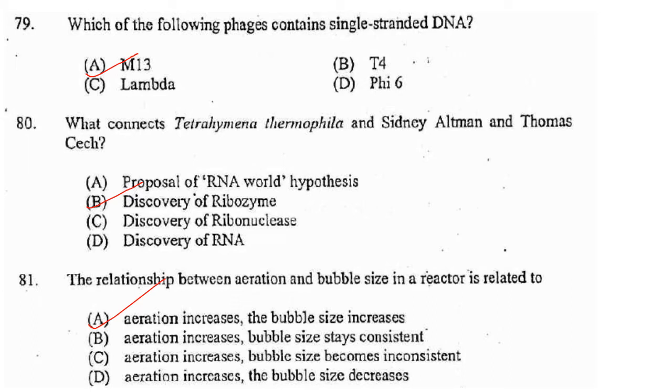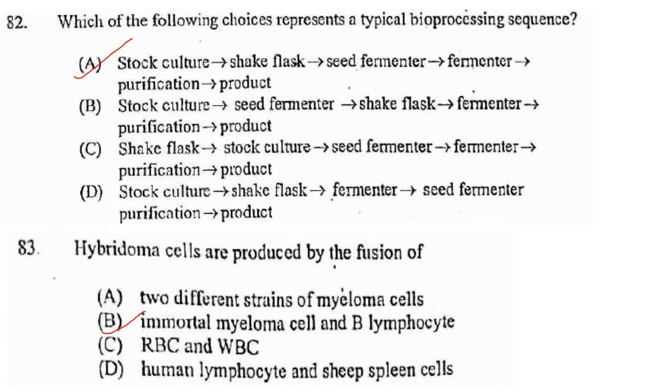Then next one. The relationship between aeration and bubble size in a reactor is, as aeration increases, bubble size also increases. So the answer is option A, aeration increases, bubble size increases. This is in fermenters. Next one. Which of the following choices represents a typical bioprocessing sequence? So the answer is option A, that is stock culture, then shake flask, then seed fermenter, then fermenter, then purification of the product.